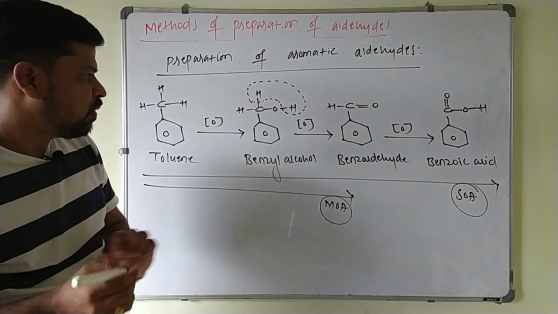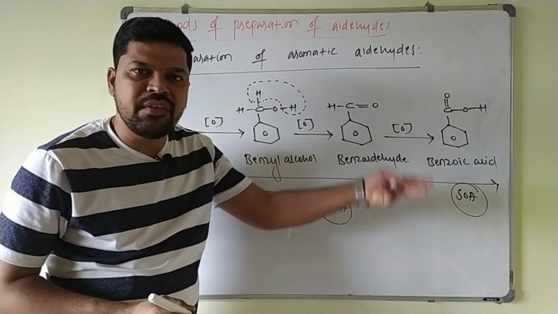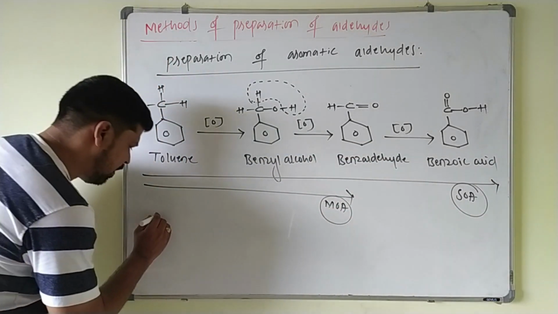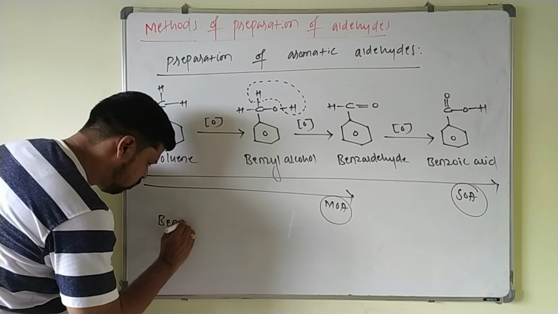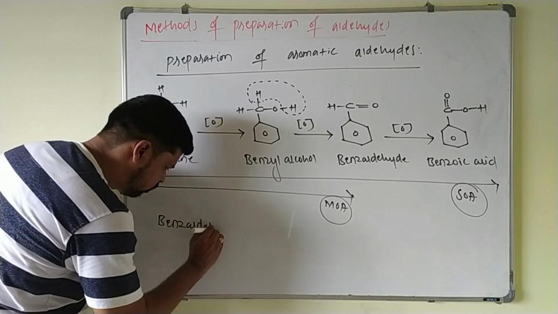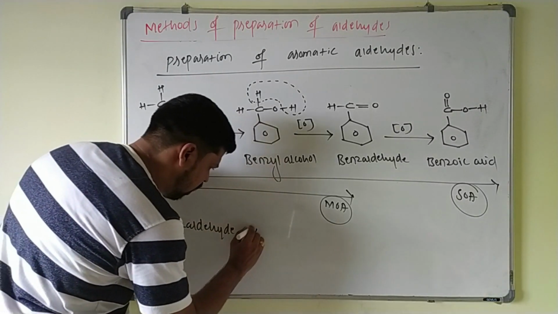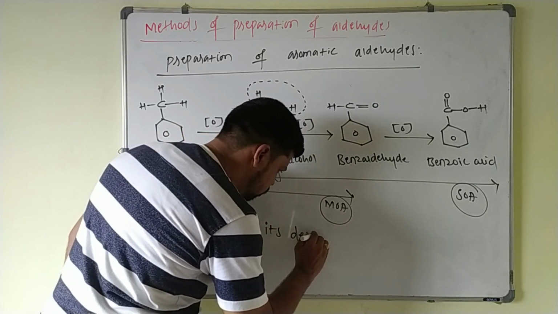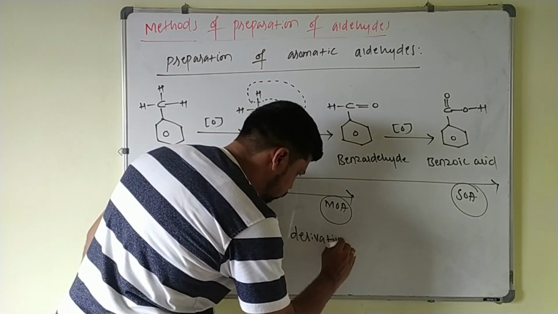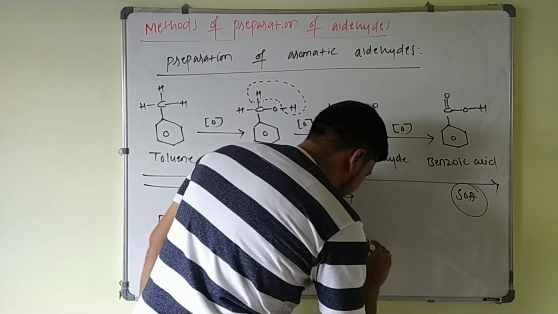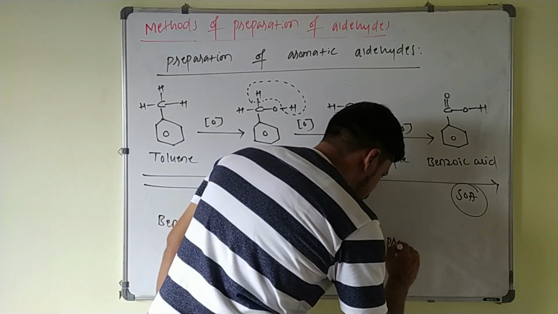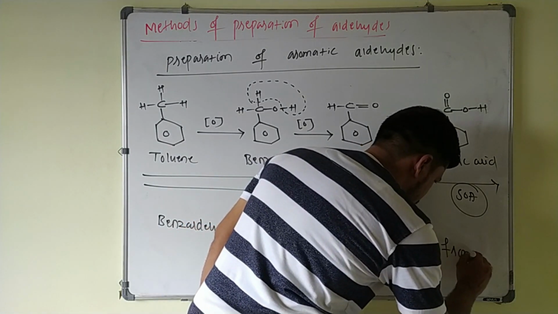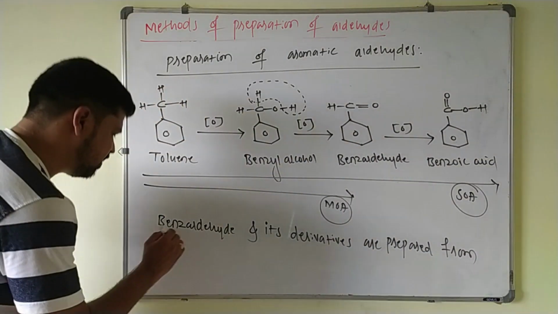Benzaldehyde. So here benzaldehyde and its derivatives are prepared from aromatic hydrocarbons.